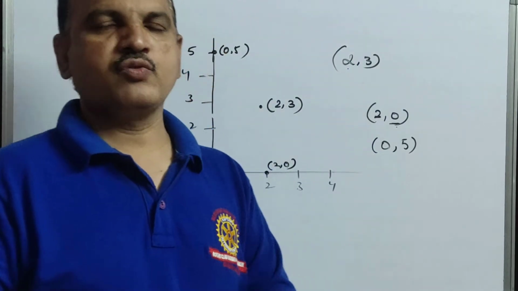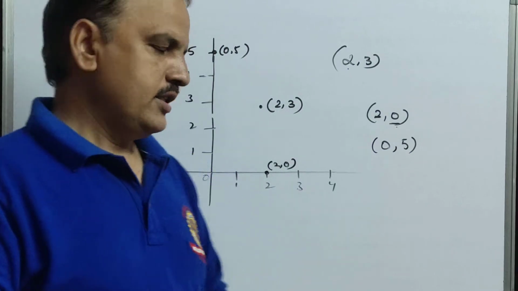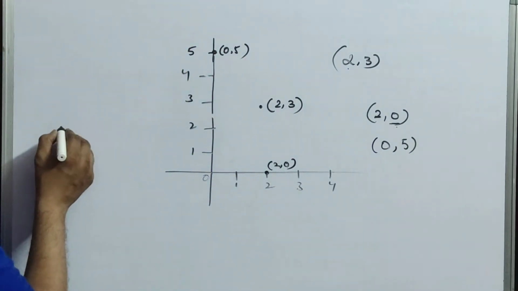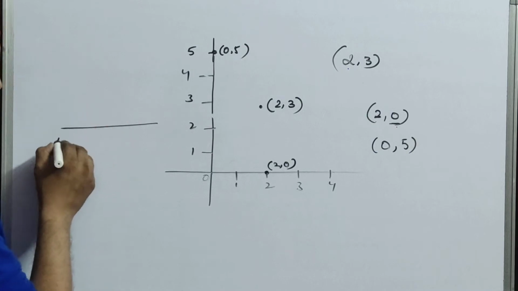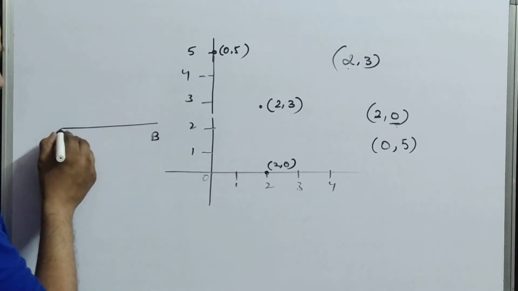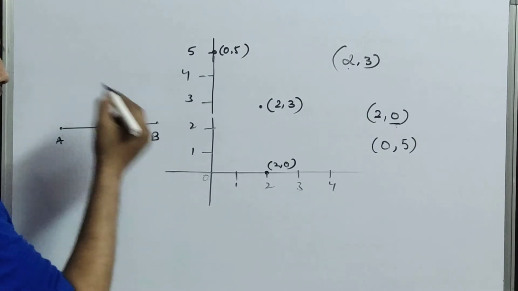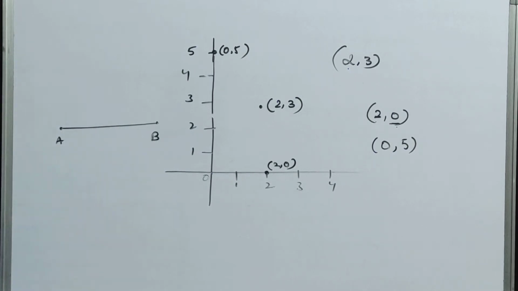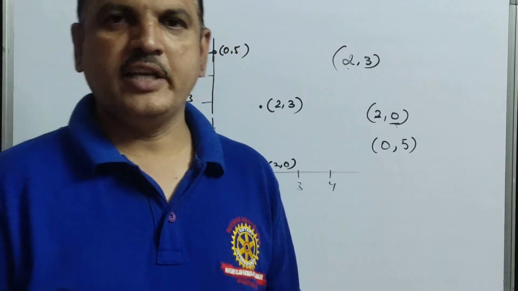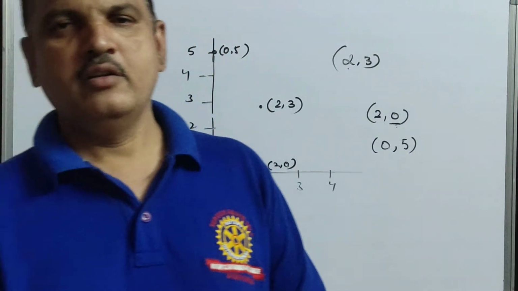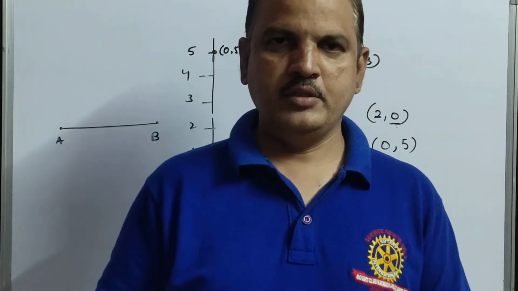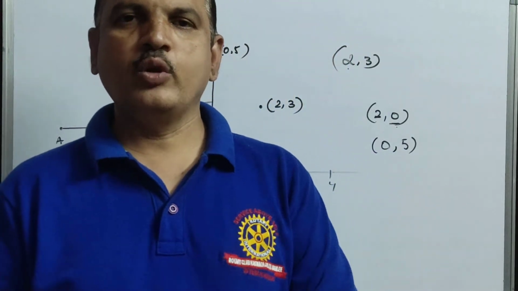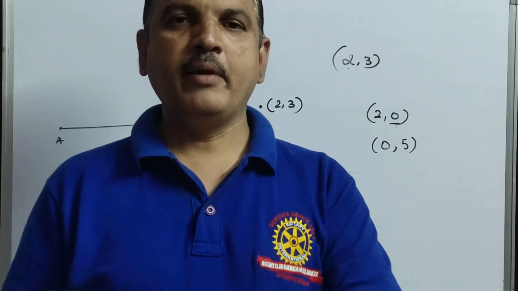Actually, why this distance formula is completely different. Okay? See here, children, if I give a question like this, A to B, this is point A and this is point B. If I ask you to measure A to B, what will you do? Obviously, you will take a ruler, a scale. Ruler is another name for a scale. So you will take a ruler and measure the AB value.